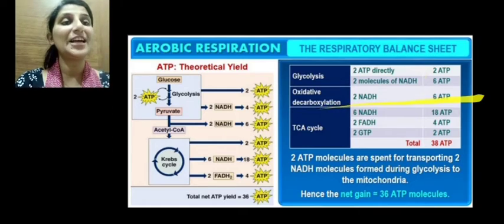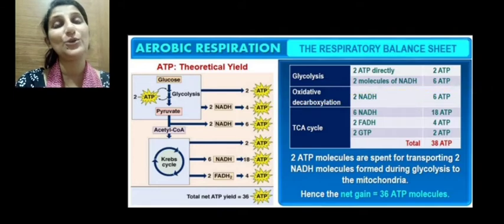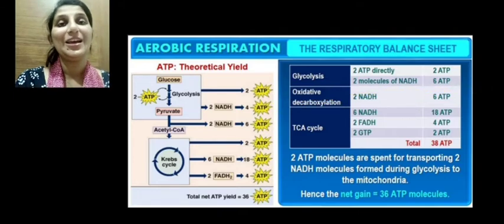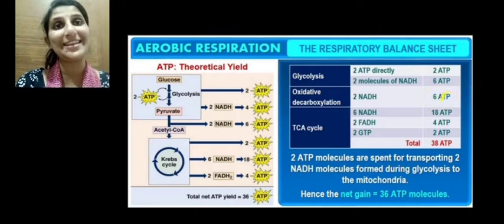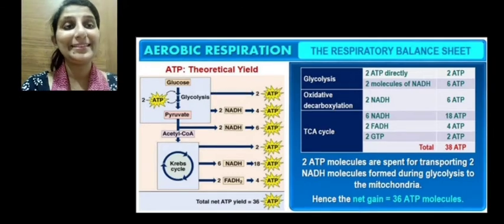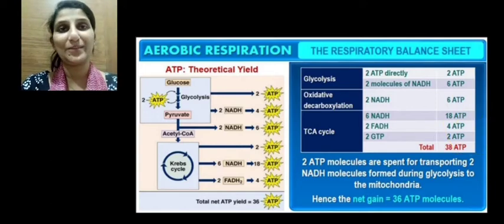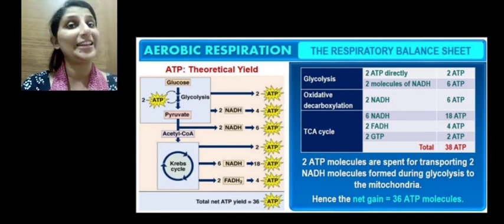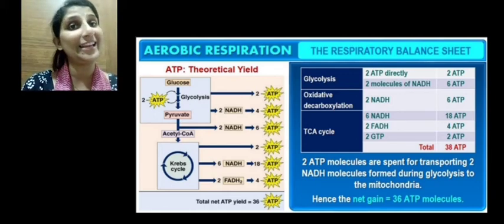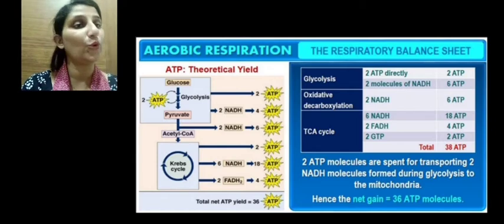In oxidative decarboxylation, when pyruvic acid is converted to acetyl coenzyme A, we get 2 NADH, and when these enter the ETS, they again yield 6 ATP. In the TCA cycle, the number of NADH obtained is 6. When these 6 enter the electron transport system, 6 into 3, we get 18 ATP. And 2 FADH2 are obtained. Each FADH2 can yield 2 ATP, so 2 FADH2 can yield 4 ATPs.